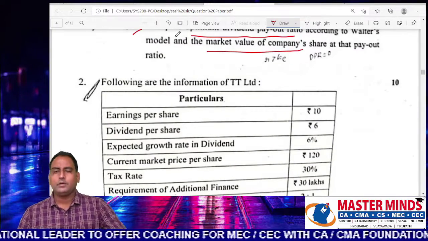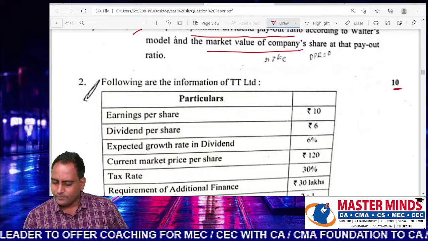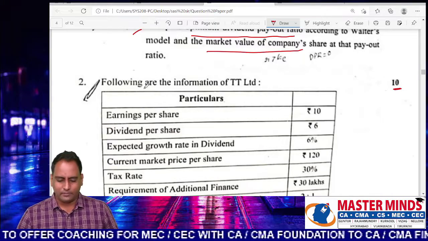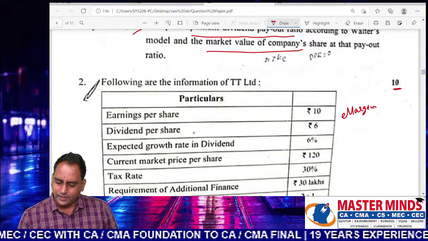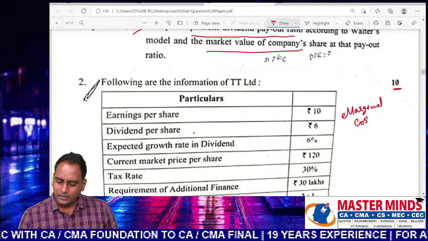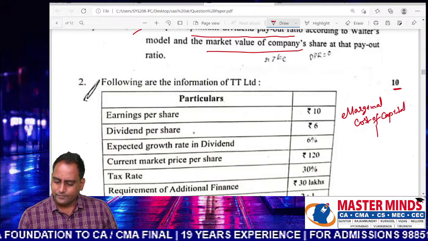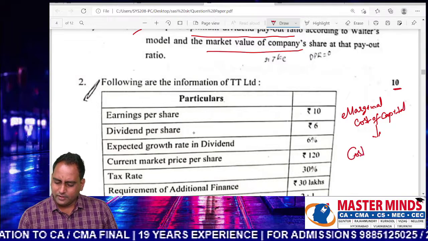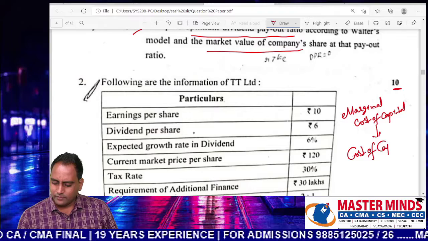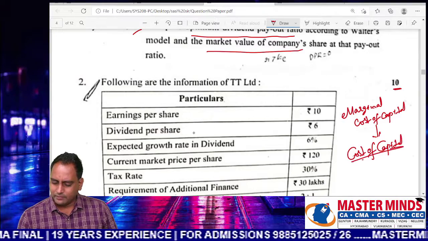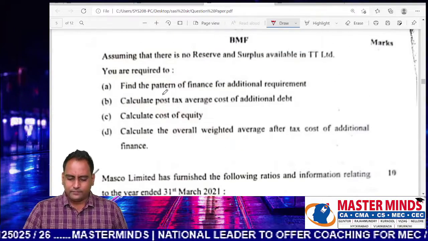Then question number 2, given for 10 marks. The concept here is marginal cost of capital, covered in the cost of capital chapter. What do you have to find?